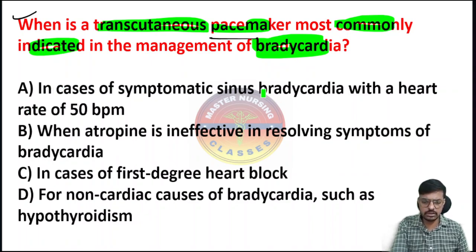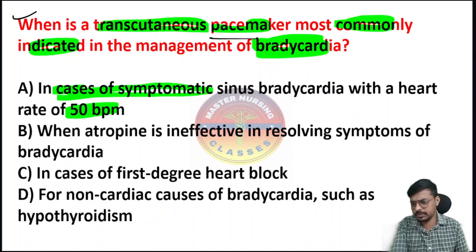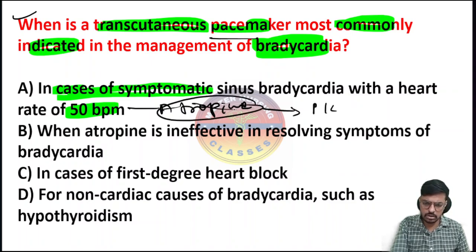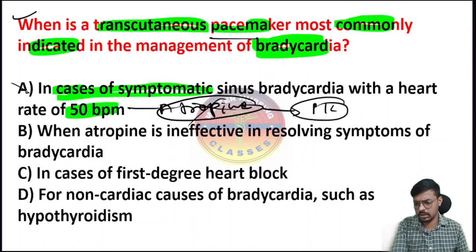In case of symptomatic sinus bradycardia with a heart rate of 50 beats per minute, it's symptomatic and the heart rate is 50 beats per minute. So first go for the atropine, then go for the pacemaker. If atropine is not useful, then go for the pacemaker. So option A is not our answer here, right?